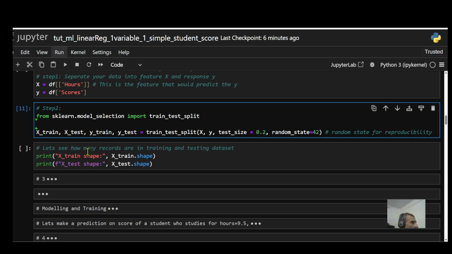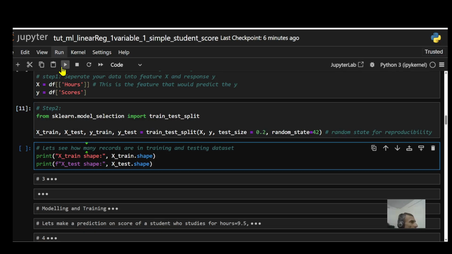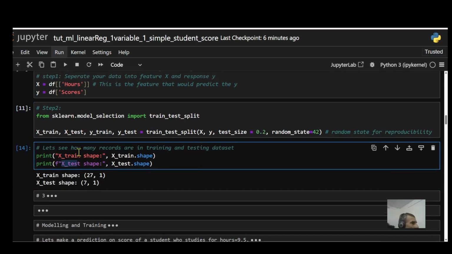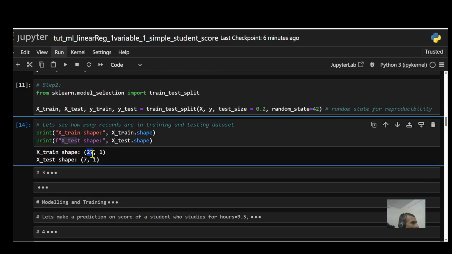So it creates that. Now I want to look at my shape. I want to see the size of my training and testing data. And you can see that it assigned 27 rows, or 27 data points, to the training, and it assigns 7 to the testing.